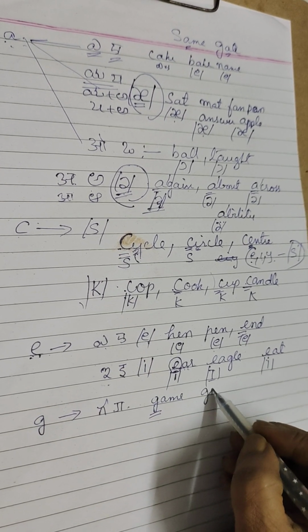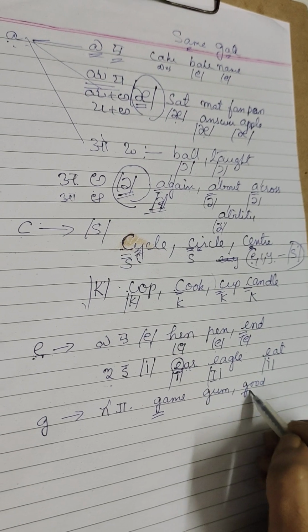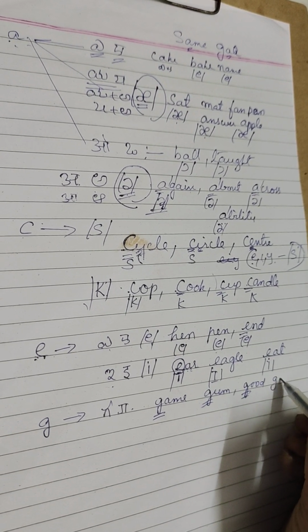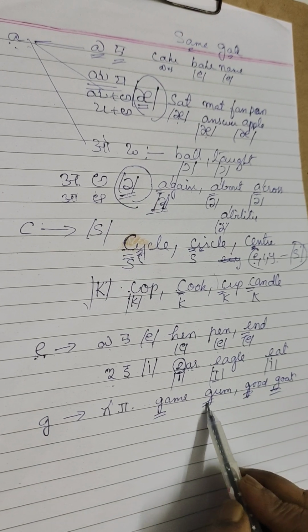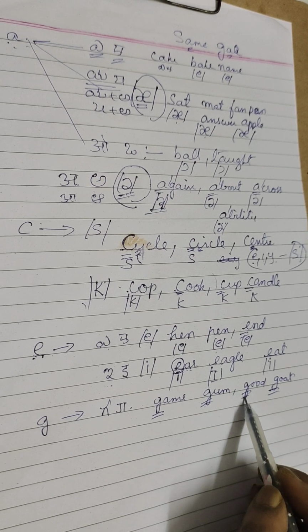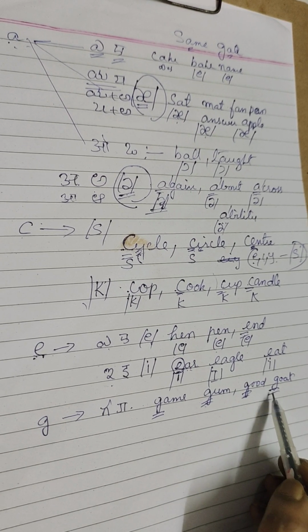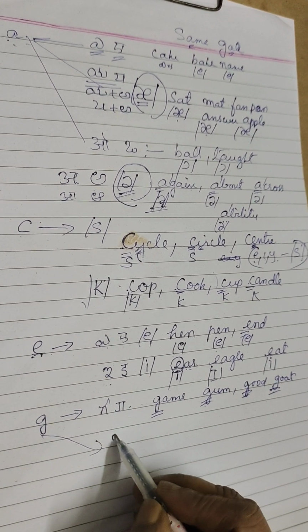Game, gum, good, got. Did you observe here? All these G's produce the ga sound.